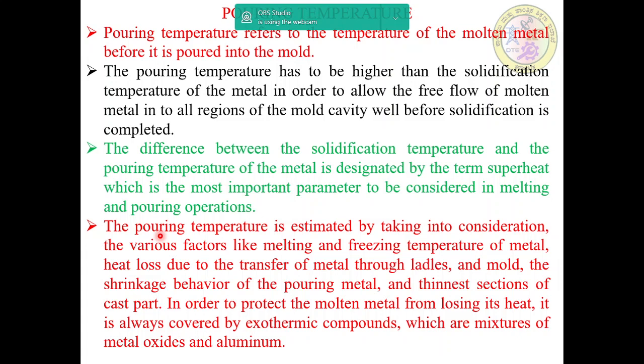You have to consider all these criteria in order to protect the molten metal from losing its heat. It is always covered by exothermic compounds, which are mixtures of metal oxides and aluminum.